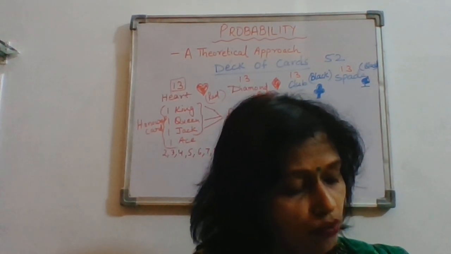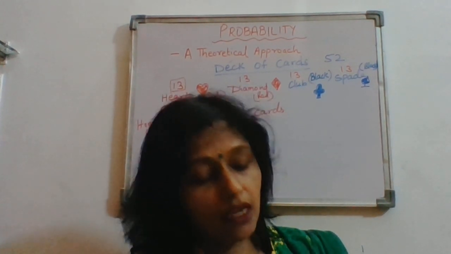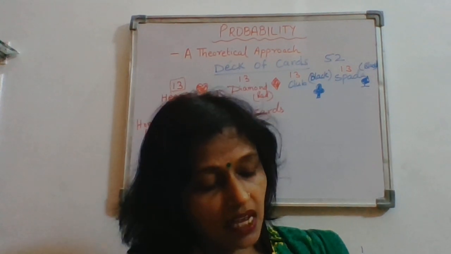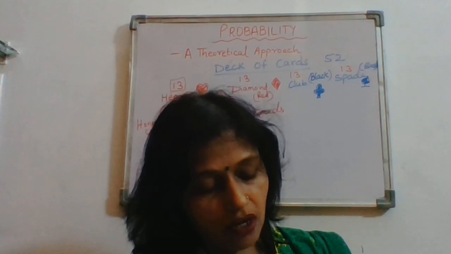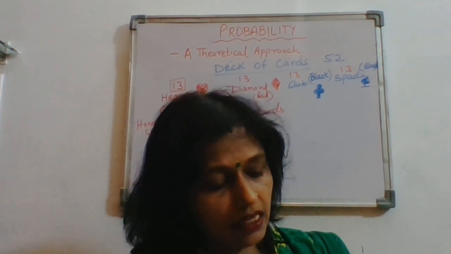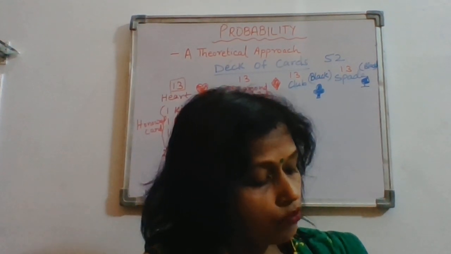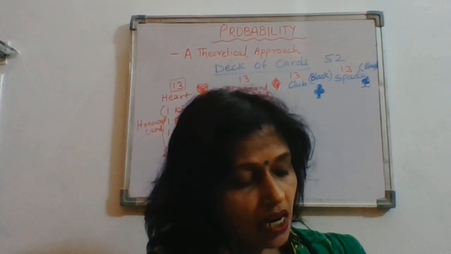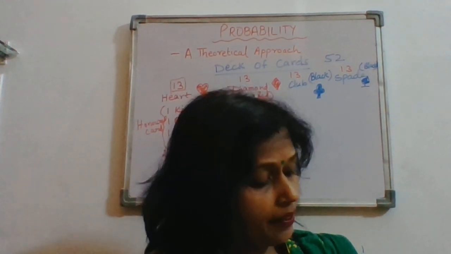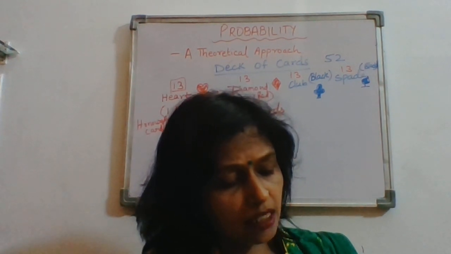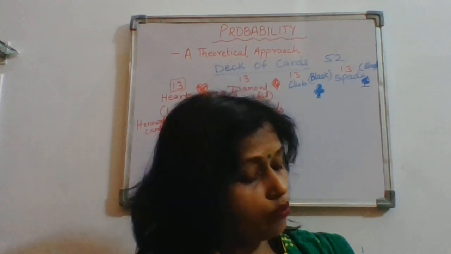Now see question number 2. Which of the following experiments have equally likely outcomes? Equally likely outcome means the chances of both, right, PE or P naught E, should be equal. Then these events are called equally likely, right? Now, first is a driver attempts to start a car. The car starts or does not start. So, this is not equally likely. A player attempts to shoot a basketball. She or he shoots or misses the shot. This is also not equally likely.